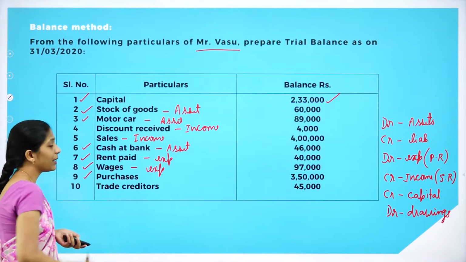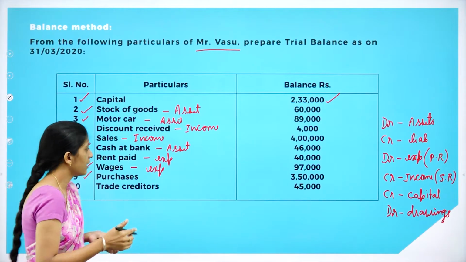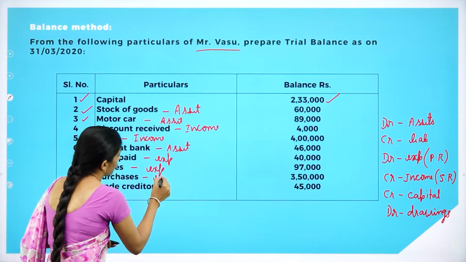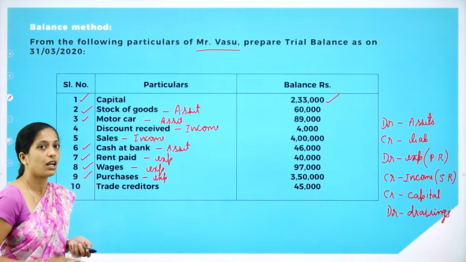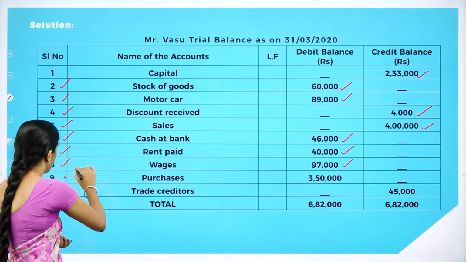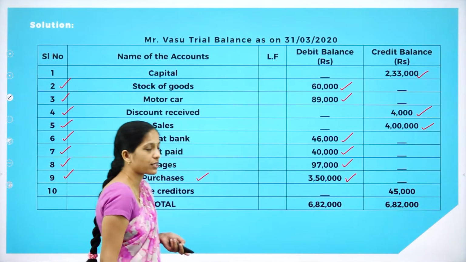Next, 9th one is purchases. Purchases is what? It is an expense. Right? When you purchase goods, cash goes out of the business. So it is an expense. So what do you have to do? Expense, we have to debit. So 9th, purchases. We have to debit 3,50,000.